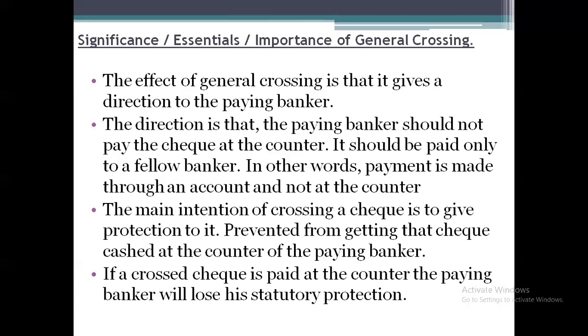We already discussed in the first slide that if the paying banker wants statutory protection in the case of a crossed check, he must transfer the amount to the customer's account. If he makes the payment to the customer at the counter, he cannot claim the statutory protection. So these are the essentials, significance and importance of general crossing.